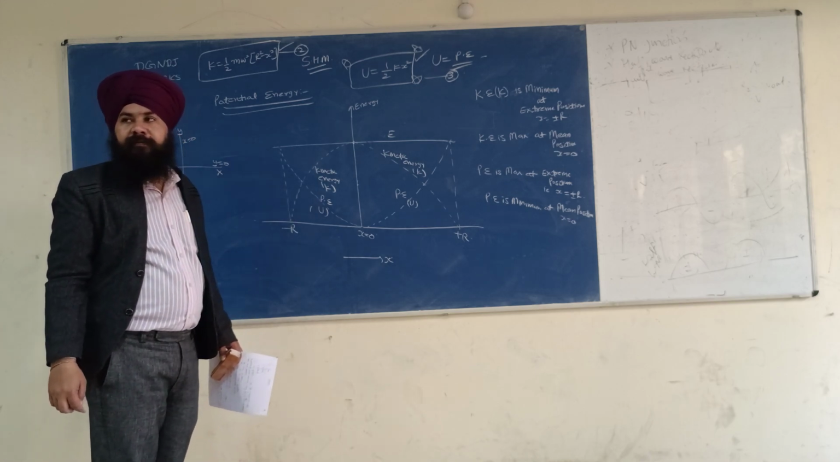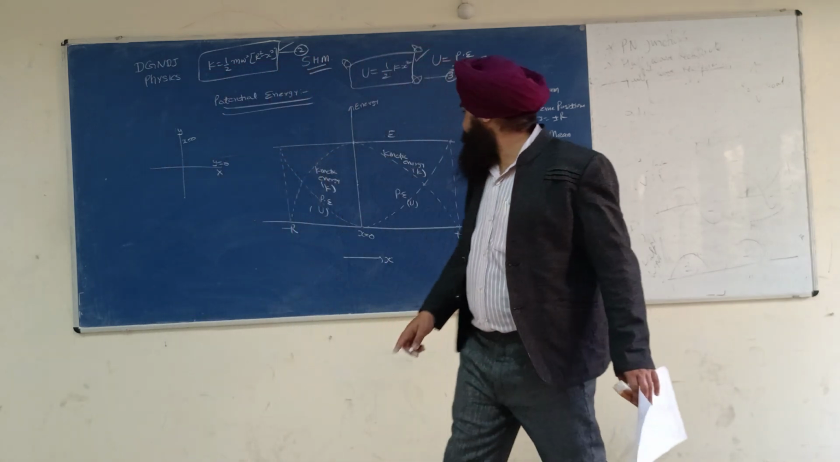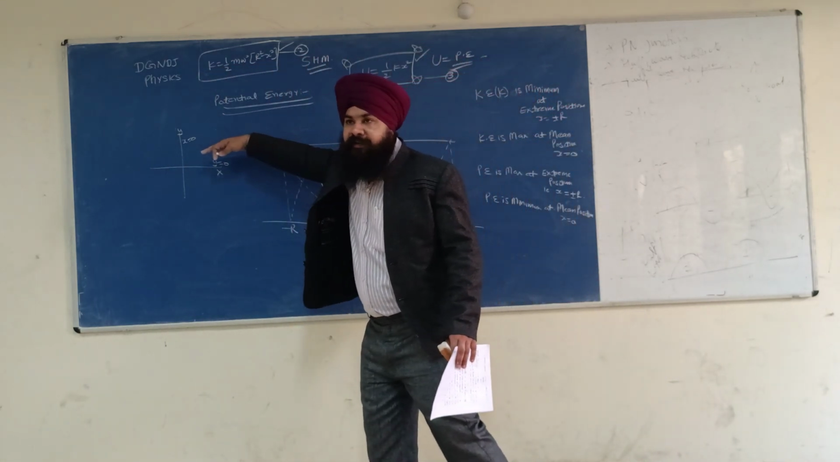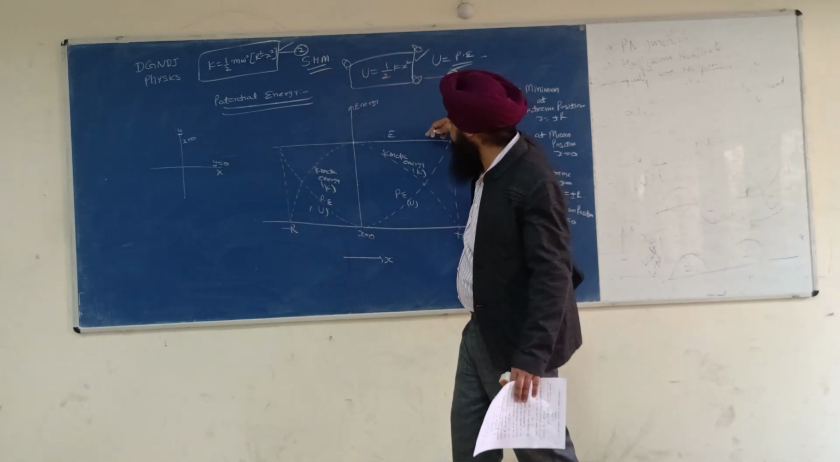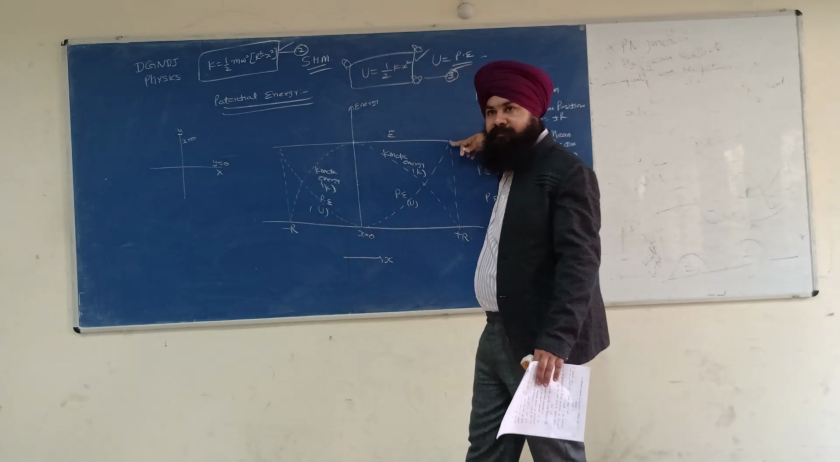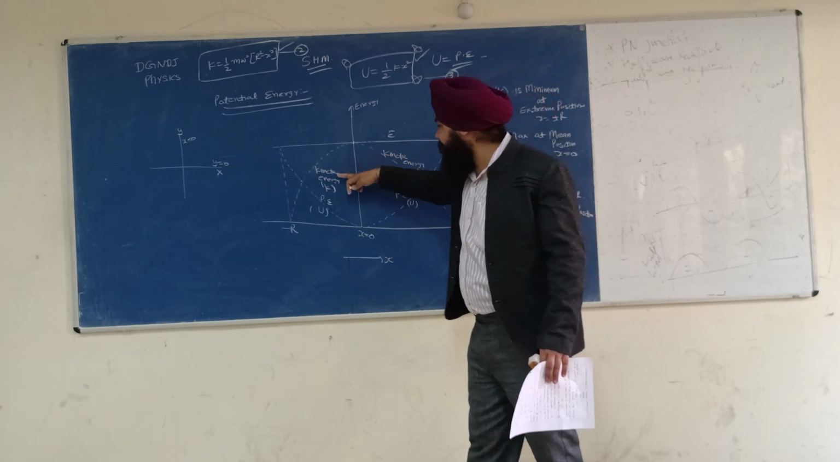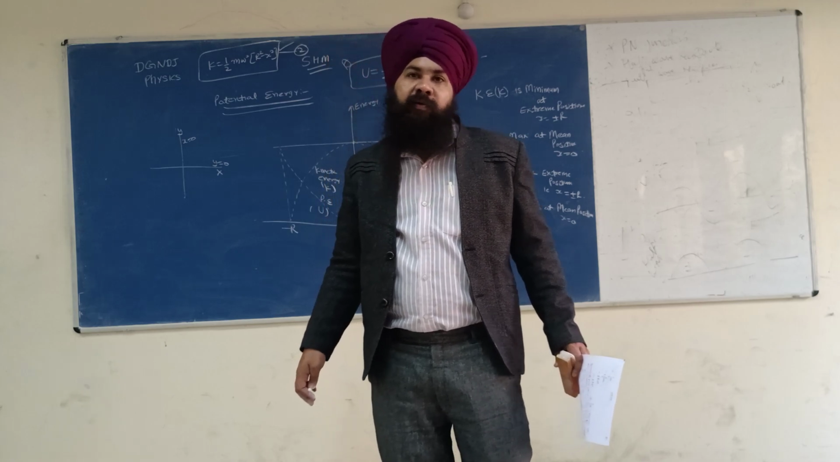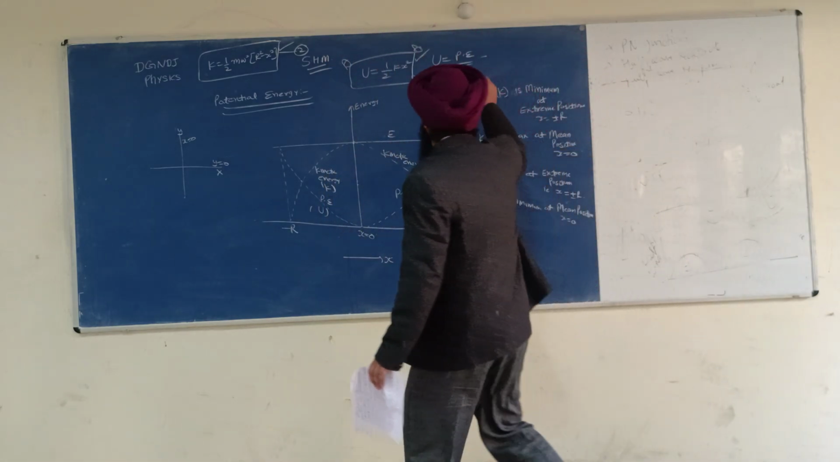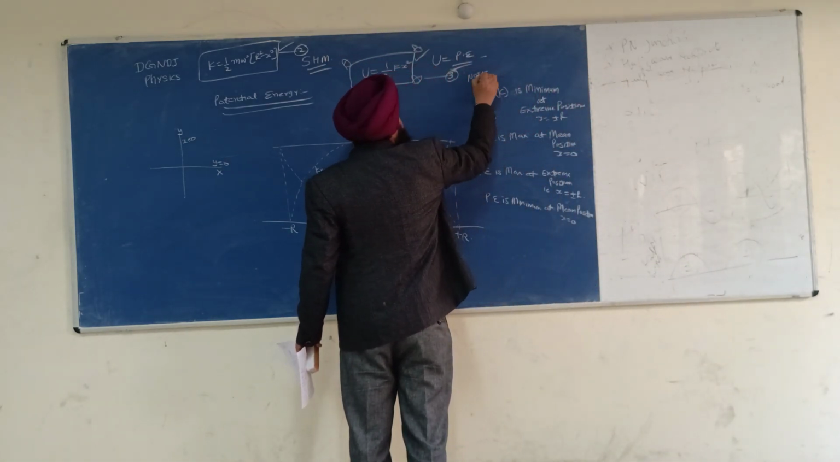Are you getting the point? And this is the total energy. This line represents the total energy. And the value of kinetic plus potential is equal to the total energy. So this is a very important note. Please write it in the box.